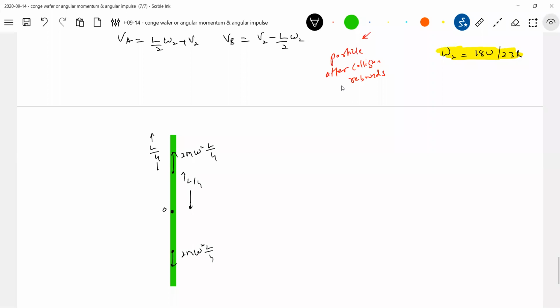So altogether what happened? This upper half will exert a force on the lower half. And I'll give some other color.